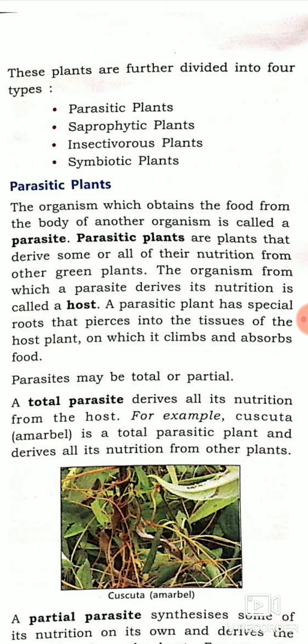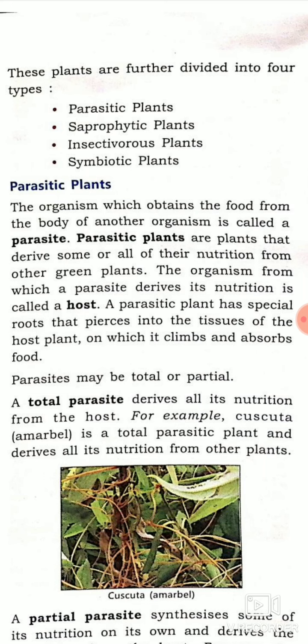Let us study about parasitic plants. Parasitic plants are plants that derive some or all of their nutrition from other green plants, because green plants prepare the food, and the plants that depend on these plants for nutrition are known as parasitic plants.